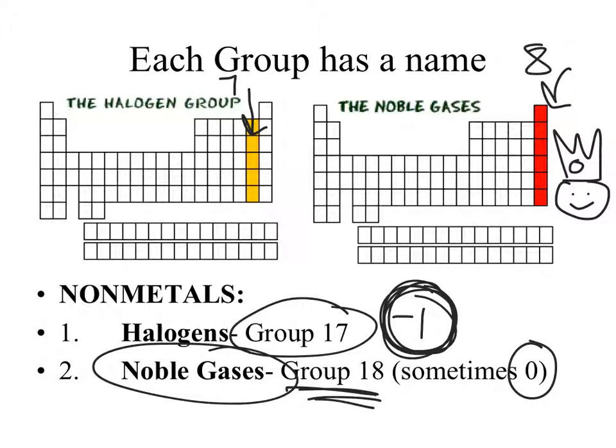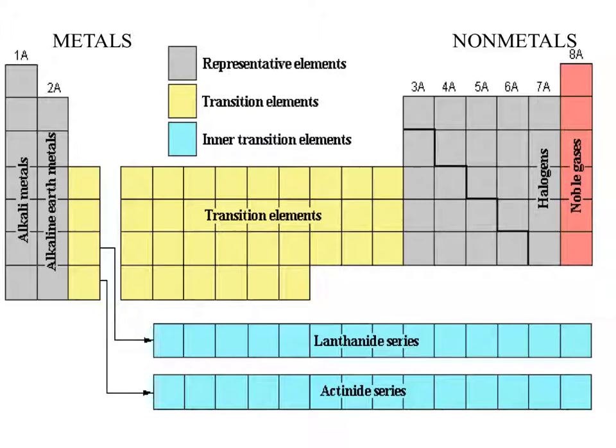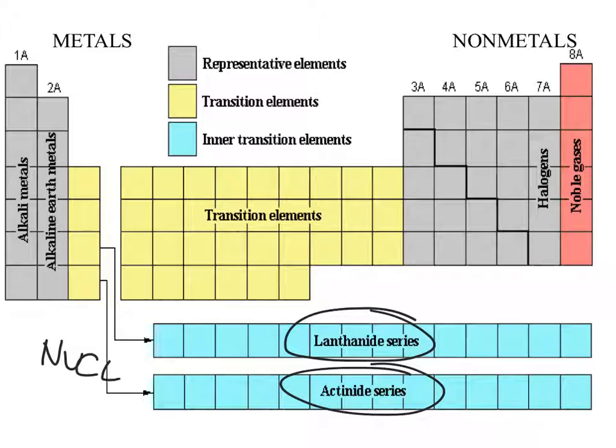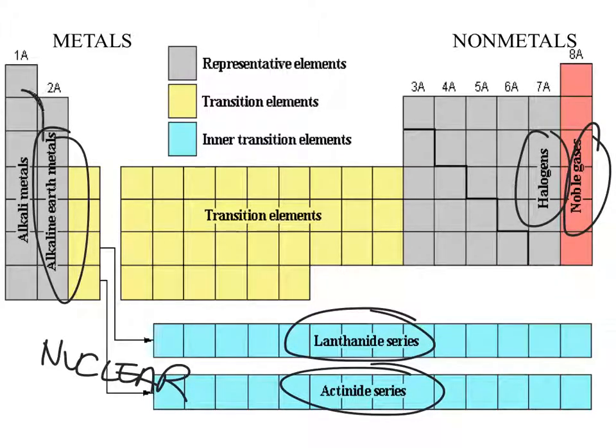There are other family names like the boron, carbon, and nitrogen and oxygen family, just named after the element that's at the top, but these are really the two big ones to know. To kind of sum everything up of what we just talked about, here they are. The two family names we didn't name are the lanthanides and actinides. Those will become way more important when we do nuclear chemistry in a few weeks. But for now, they're not super important, but we will have them come up in class a little later on. All right? Don't forget noble gases, halogens, alkaline earth, alkali metals, and the transition elements.